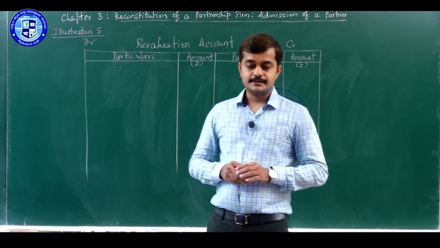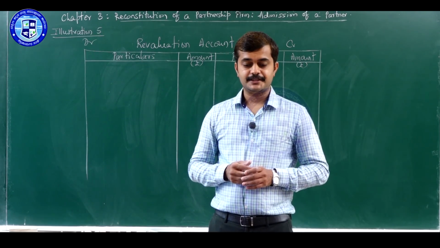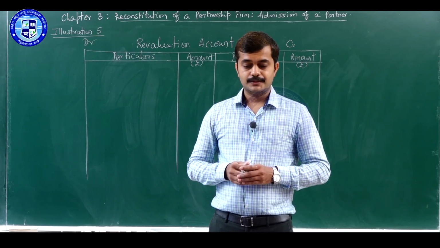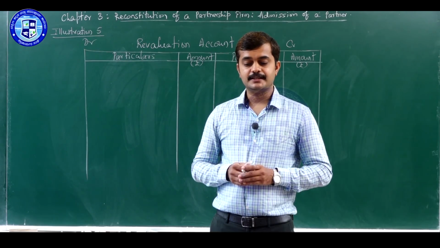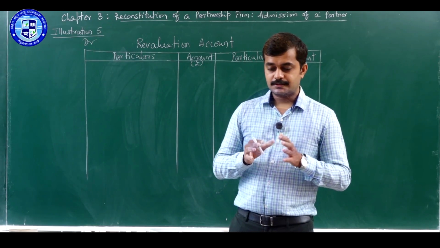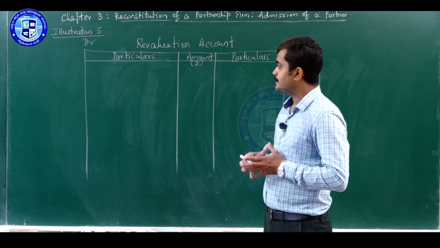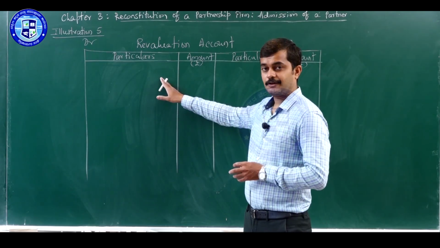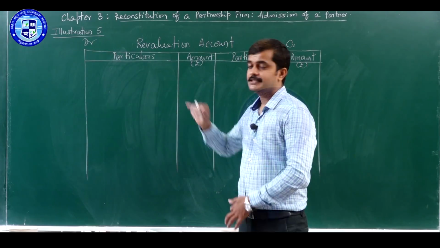So, look at the terms of admission. Point number C is there, which is relating to depreciation. So, motor car and machinery are to be depreciated by 20% and rupees 3,800 respectively. So, there is depreciation regarding these two fixed assets. Depreciation means decrease in the value of an asset, which will come on the debit side of the revaluation account. Entry for that will be revaluation account debit to the concerned asset accounts.